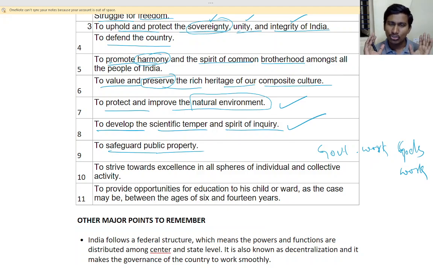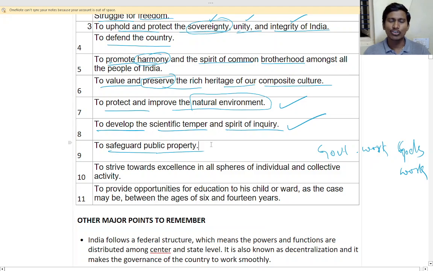So we should not break anything or destroy anything. We should protect it. We should safeguard the public property. If someone is harming the government property, you should tell him you should not harm that, right? That is your duty. You should safeguard the public property, isn't it?